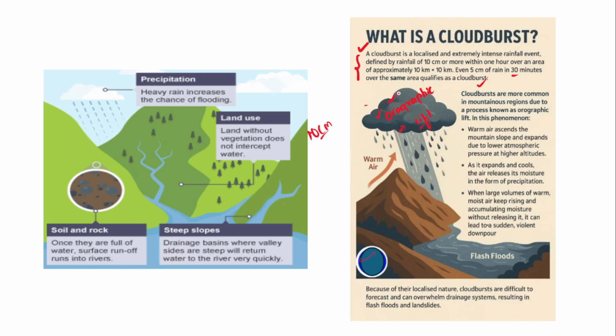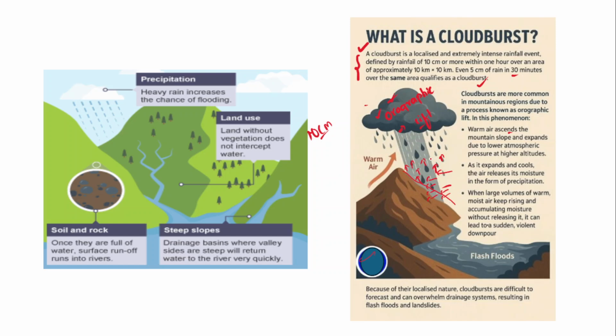I hope you have understood this, because when the monsoon winds come across such mountains, in order to escape these mountains, they lift upward. They would lift upward, and that would result in heavy rainfall over a short duration and over a particular area, and that might be called a cloudburst. And in fact, warm air generally ascends, it goes up over the mountain slope. So imagine that this is a mountain slope, and if warm air encounters such mountain slopes, it ascends, right?